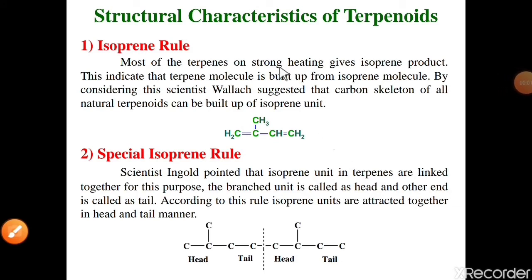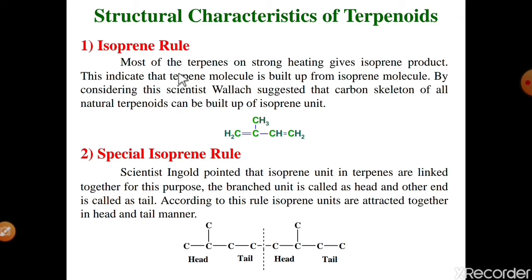Next one is the structural characteristics of terpenoid molecules. There are basically 3 rules. Number first is the isoprene rule, number second is the special isoprene rule, and number third is the geminal dialkyl rule. Let's see one by one.